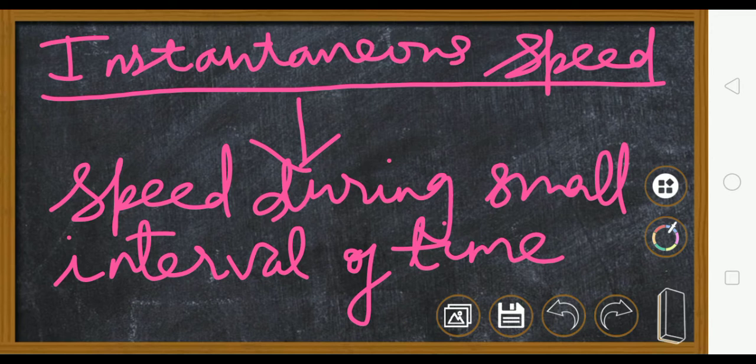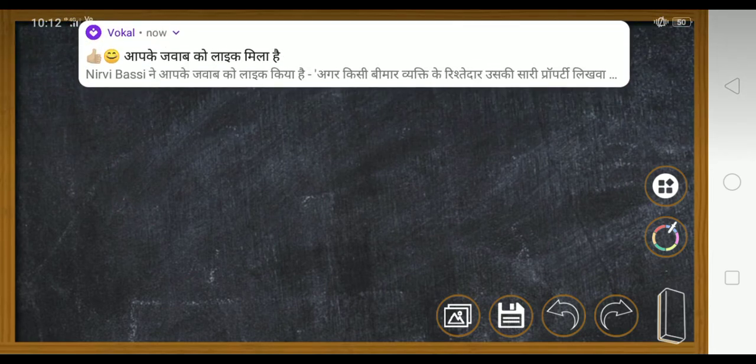Every second, every minute it is changing the speed. So now we are going to talk about one particular time, that during this time the speed was so much. So when we talk about a particular short interval of time, that speed is known as instantaneous speed. So now the definition of instantaneous speed will be distance travelled in a short time interval upon the time interval.